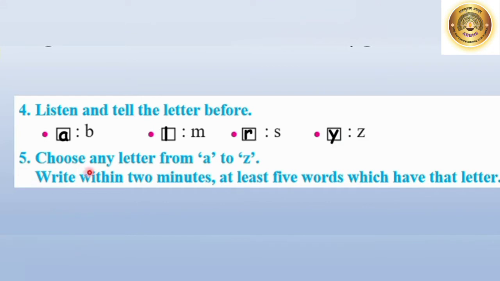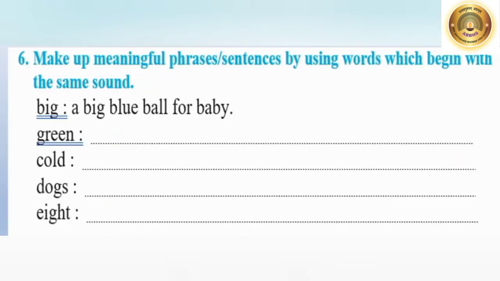See, what is the next question here? Choose any letter from A to Z. Write within 2 minutes at least 5 words which have that letter. See, if we choose A, we can write ant, or apple, or aeroplane, air, anything starting with A. Any alphabet you can take and you can write 5 words on that alphabet. This work you have to do in the notebook. Now we'll see the next question.